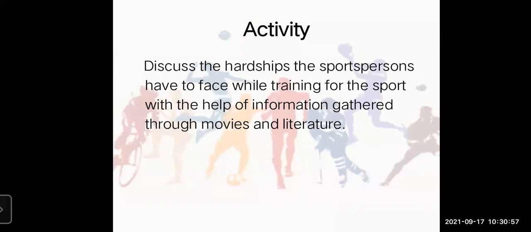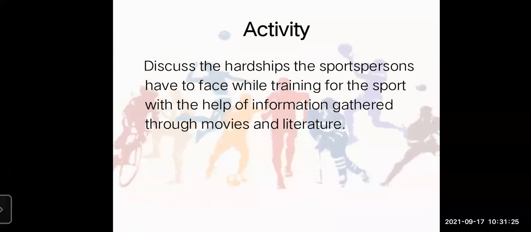Here is your assignment. You have to discuss the hardship a sports person has to face while training for the sport, with the help of information gathered through movies and literature. I know you might not have read any book on sports, no issue, but I'm sure that you all have watched movies related to sports.